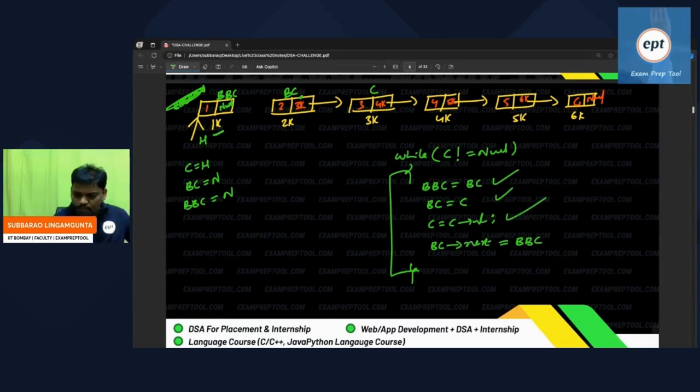Next one, before current, this person. Always remember, only the middle person you have to reverse. Reversing is nothing but instead of going right side, go left side. That is the meaning of reverse. So what I will do is, he is going to the previous. Who is the previous? Before current, which is going to be 1K. When you say 1K, he will go like this. Instead of going right side, he will go left side. So this is done. Once again, come back.